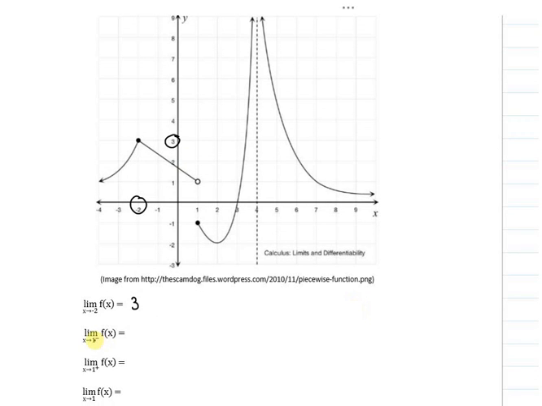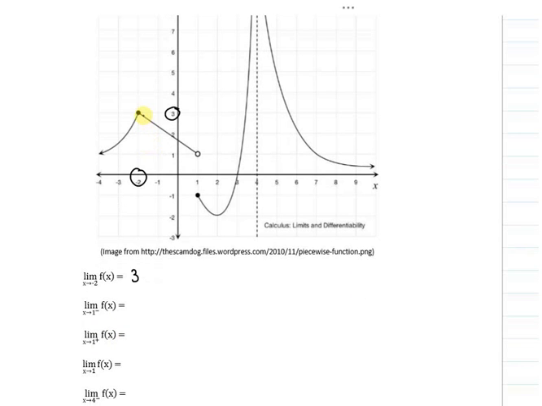This says the limit as x approaches 1, and this little negative means from the left. So as we approach 1 from the left, that means we're coming down like this, towards the 1 from the left, and the limit is approaching this 1 here. This next one is limit as x approaches 1 from the right. That's what the plus mark means. As we go to 1 from the right, this y value is getting close to -1.